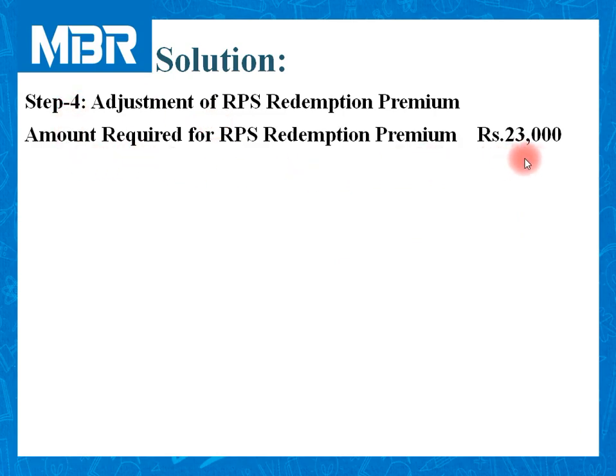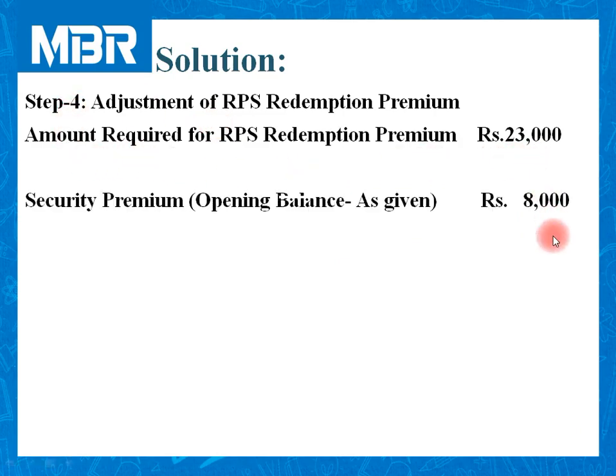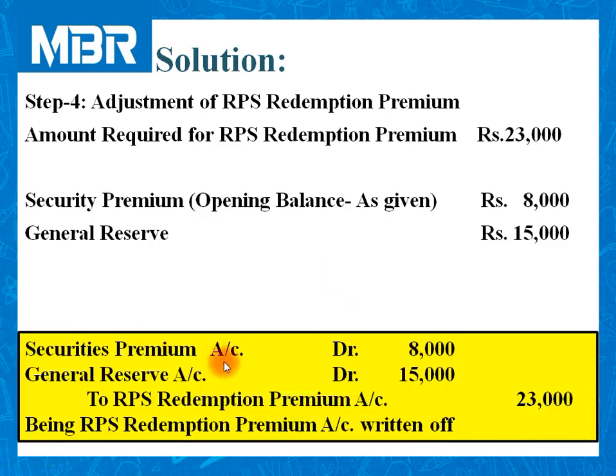Amount required for RPS redemption premium 23,000. Security premium opening balance as given in the balance sheet 8,000. Remaining 15,000 rupees utilized from general reserve. You can check the calculations that we have finished just before 2-3 minutes.